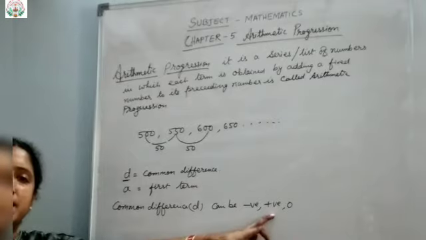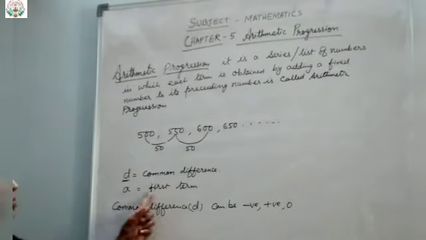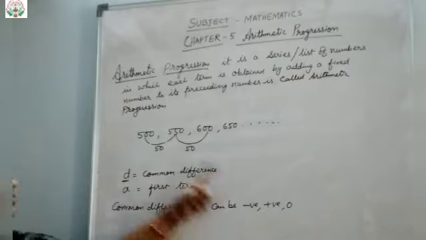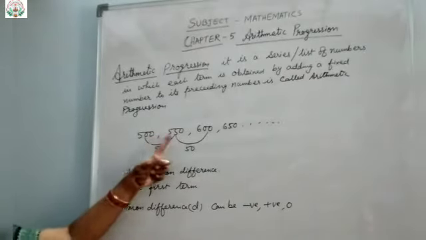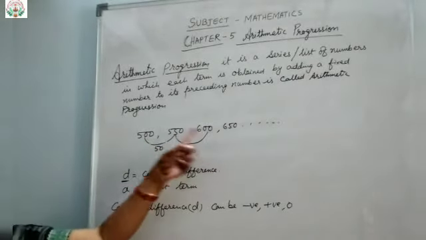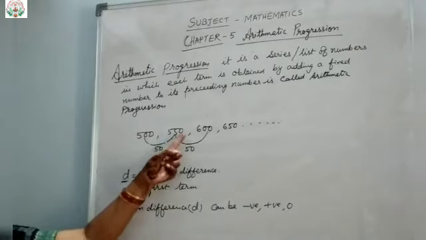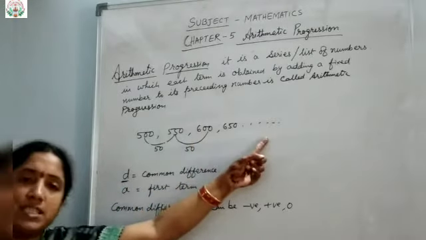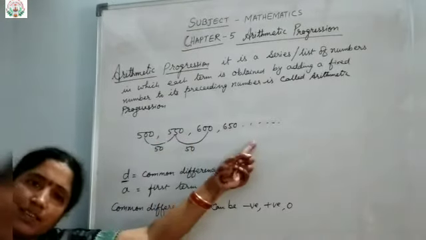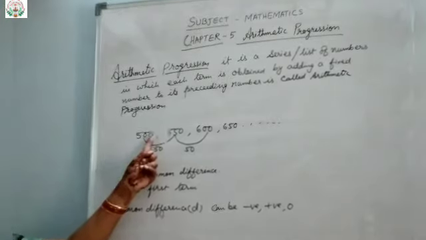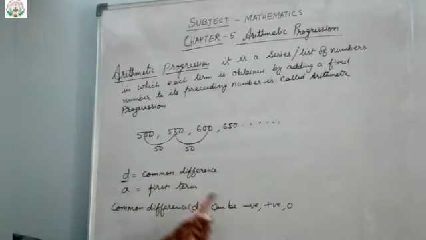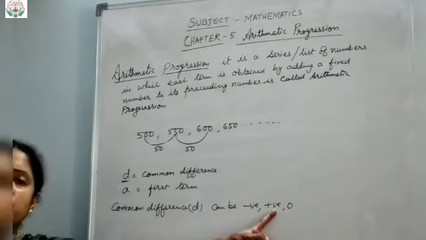So common difference D can be positive when it is in ascending order. When the series is in ascending order, the common difference will be positive. Like here you can see the series is in ascending order, because the smallest one is first, then the next one goes on increasing. When a particular series is written in ascending order, the common difference will be positive.